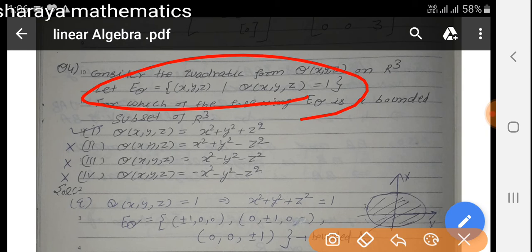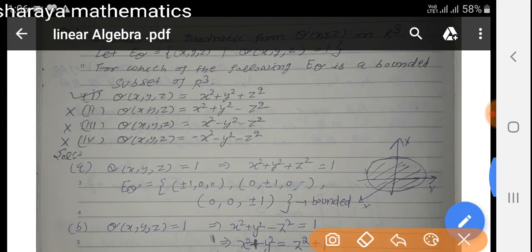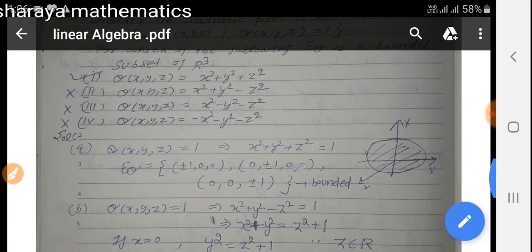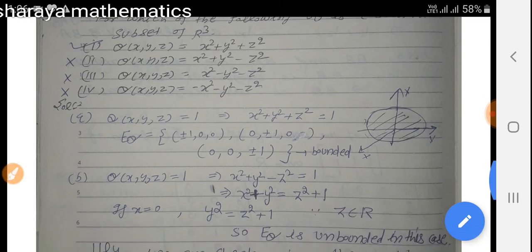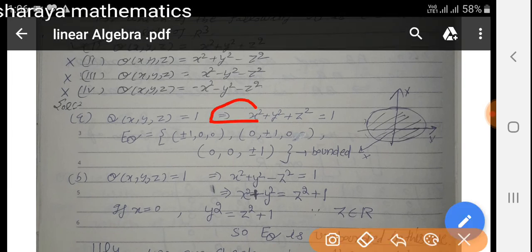Put Q(x, y, z) equal to 1 for option first. Then this becomes x square plus y square plus z square equal to 1. So E_Q is all possible values of (x, y, z) satisfying this condition. So we have two possible values for x, that is plus minus 1, two possible values of y, plus minus 1, and two possible values of z, plus minus 1.